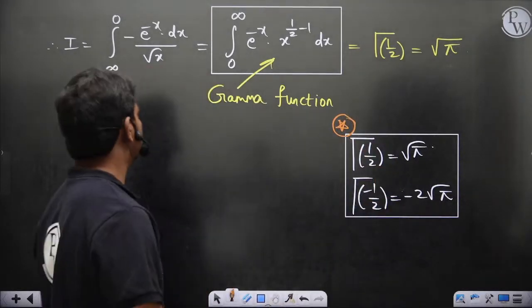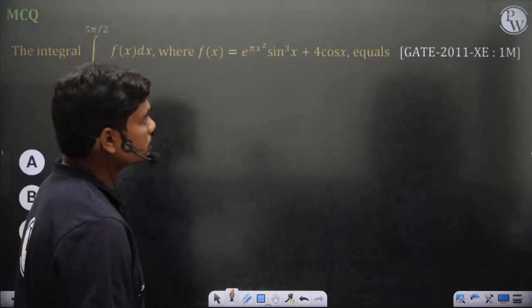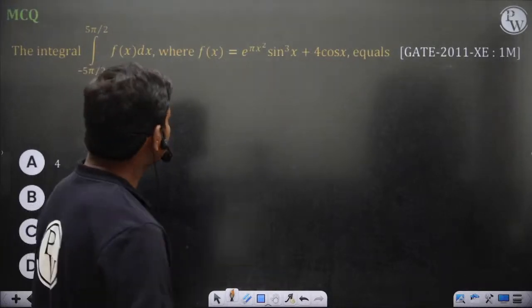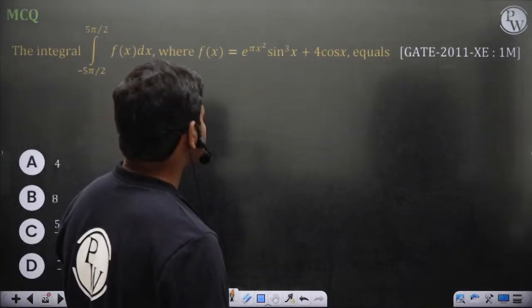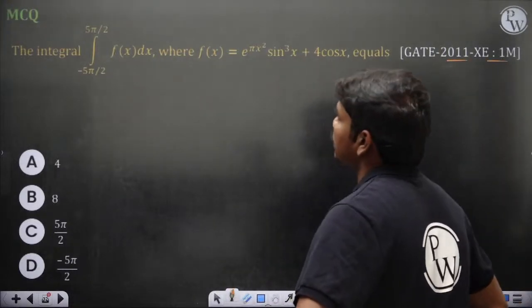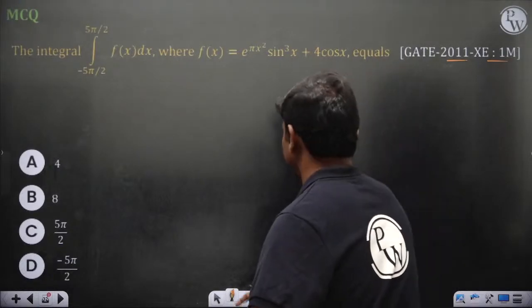Okay, so square root of pi is the actual answer. So let's go to the next question then. Okay, it's fine. So let's solve this. The integral, very simple question. Do this question. The value of the integral from minus 5 pi by 2 to 5 pi by 2 of f of x dx, where f of x is this complete stuff.